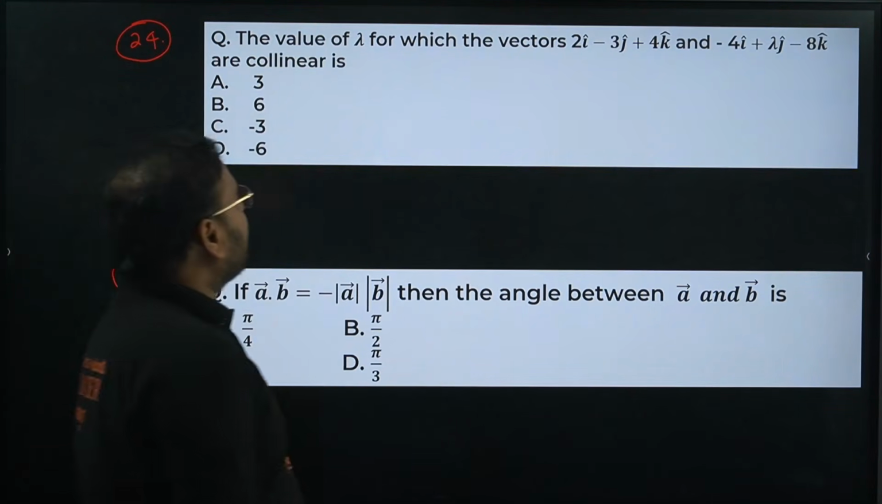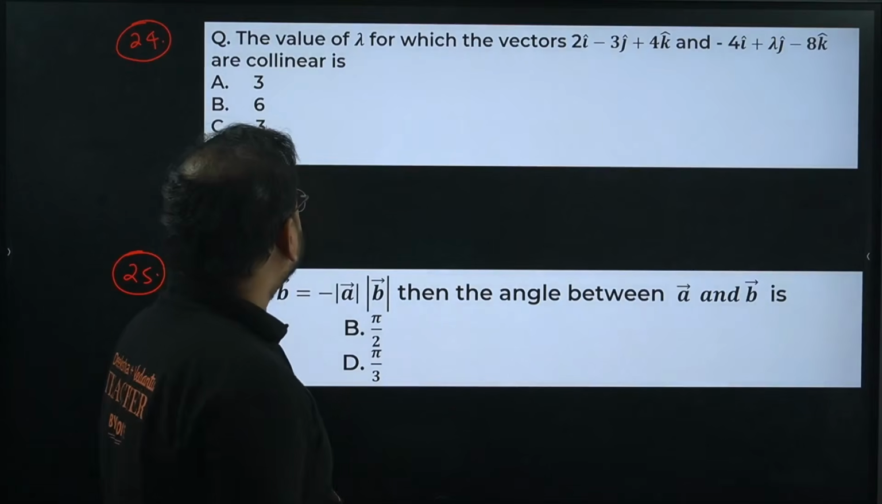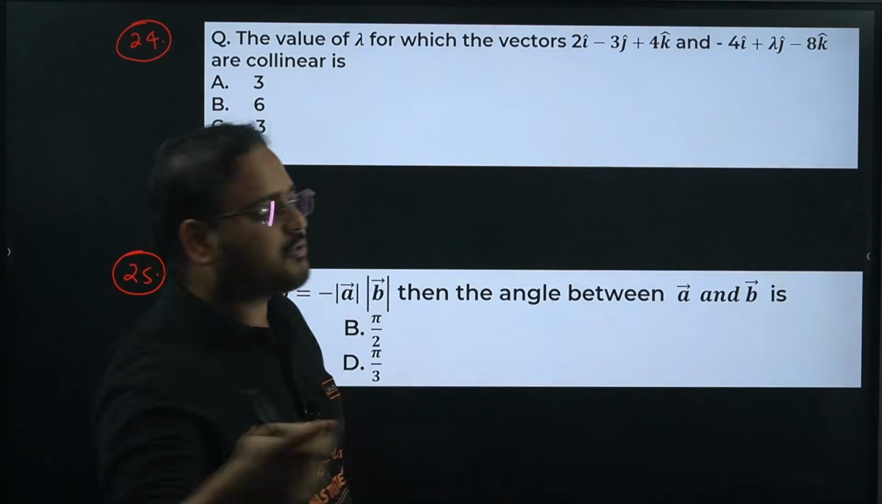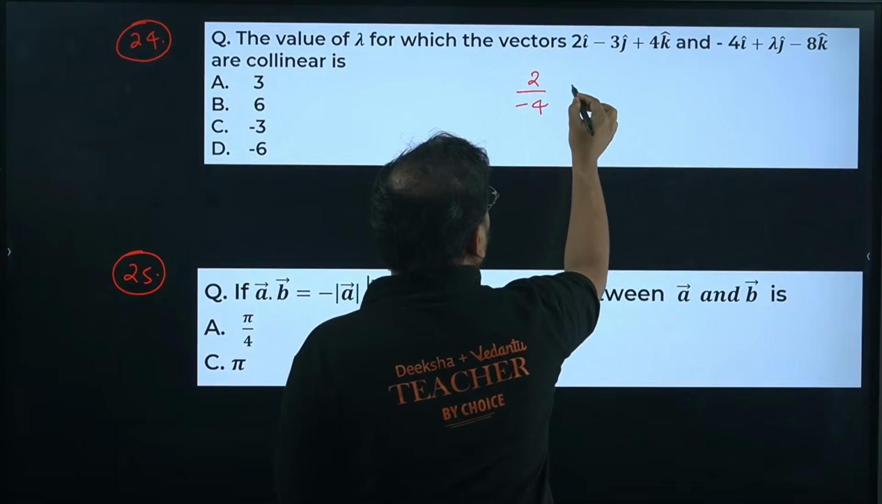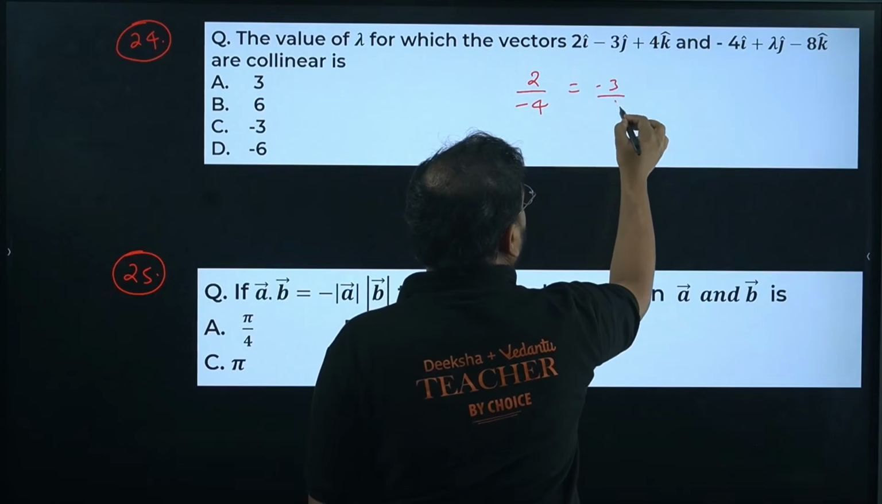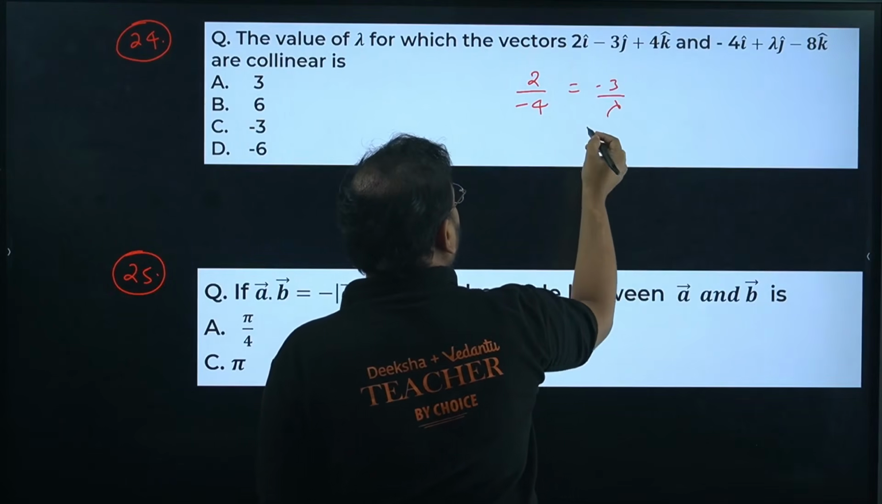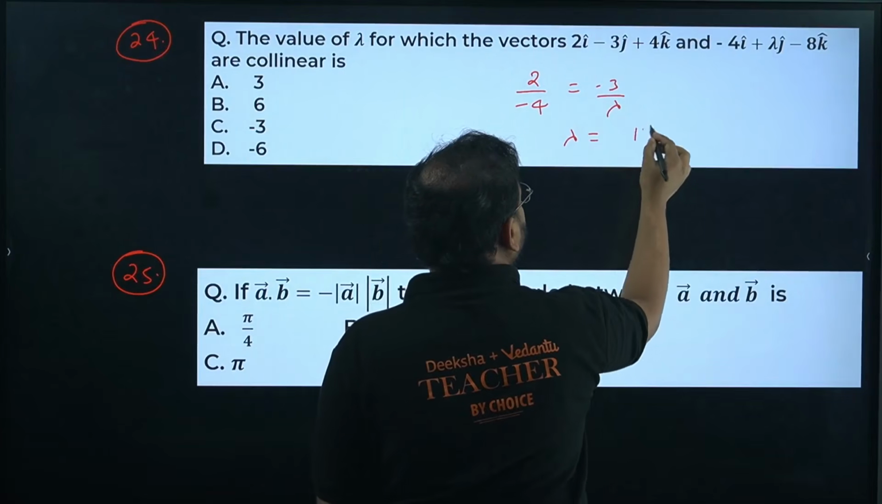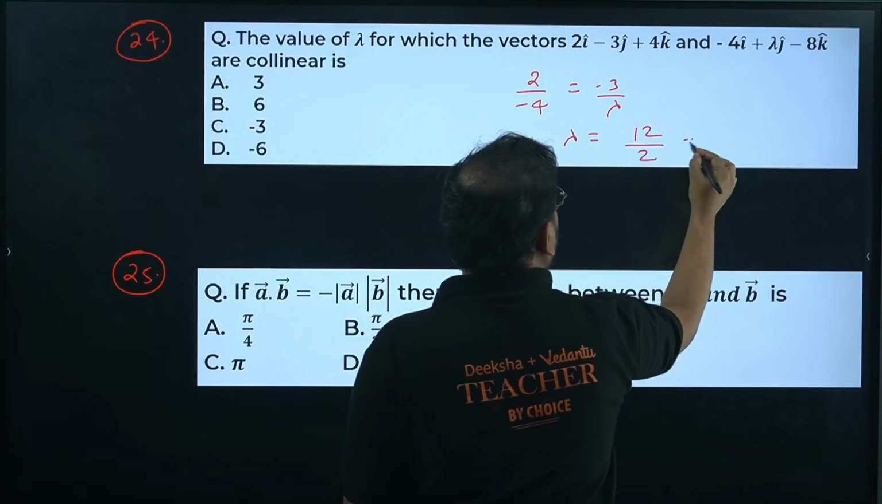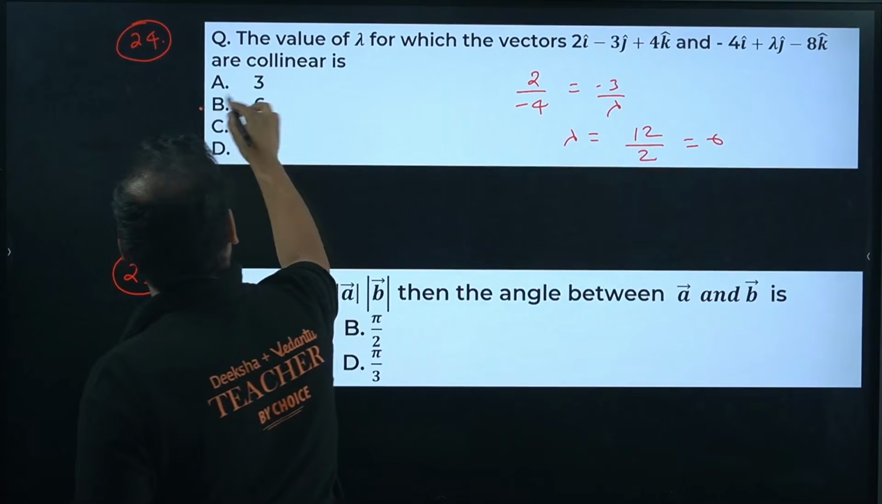The last two questions, as I mentioned, 25 MCQs I have taken, 1 marker I have taken. The value of lambda for which the vectors given as this are collinear. Collinear means they will be proportional in nature if you take the coefficients. So we go like this, 2, minus 4 and minus 3, lambda. We can solve from here itself. Cross multiply, we get minus 4 into minus 3 is 12. Divide by 2, answer is coming as 6.